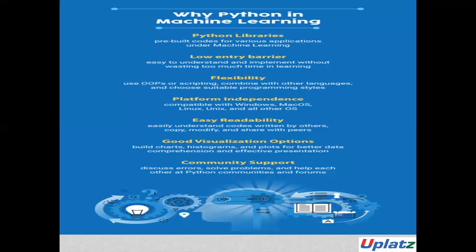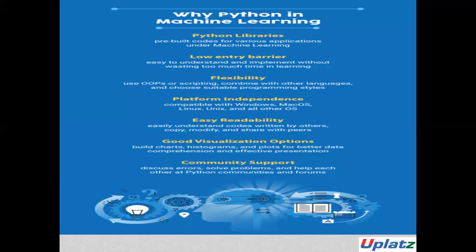Other programming languages that we can use for machine learning include the R programming language, C++, JavaScript, Java, C Sharp, Julia, Shell, TypeScript, and Scala.